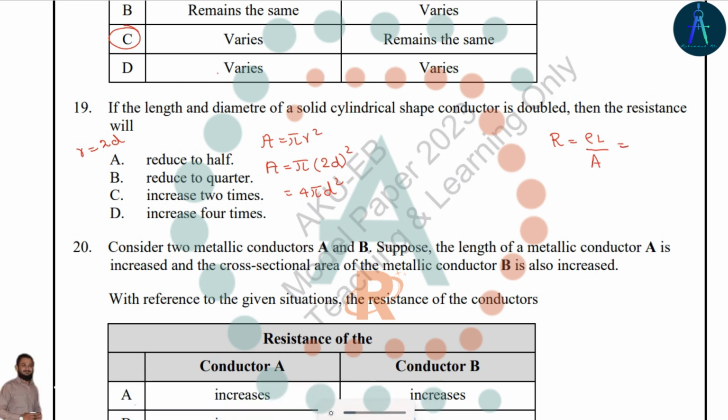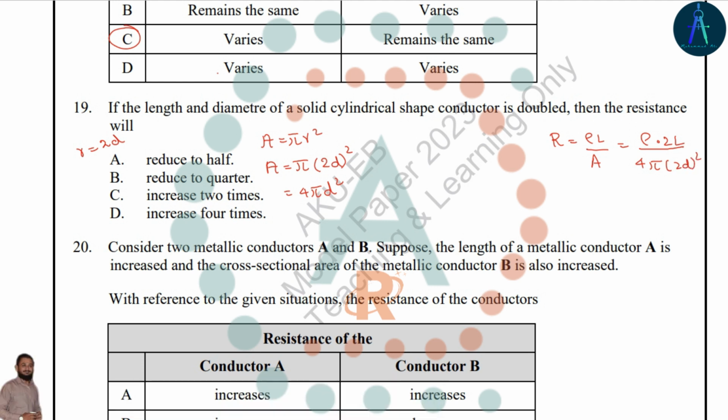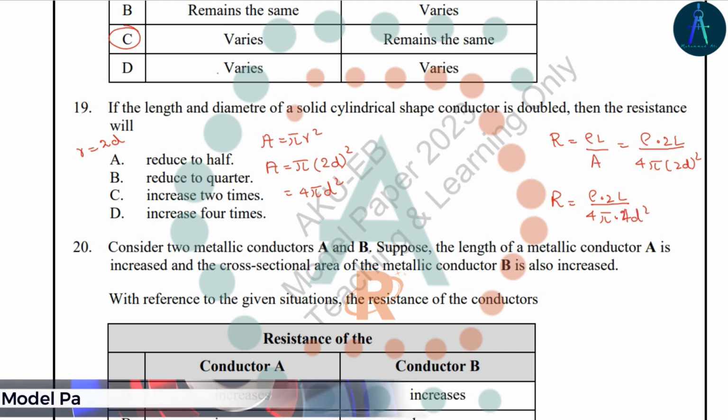So let's double the length and double the diameter. The area with the doubled diameter will become pi (2d) square over 4. So the resistance would become rho 2L divided by pi (2d) square over 4. The 2 and the 4 will be cancelled out.